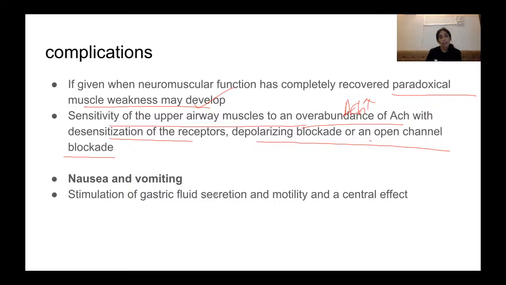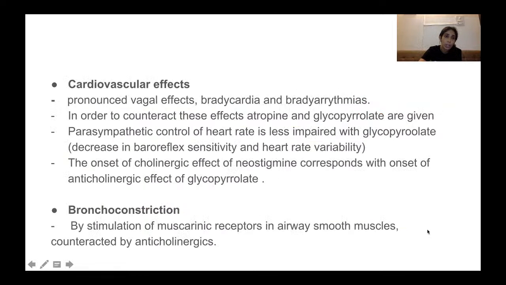It can cause nausea and vomiting through the muscarinic effect, stimulation of gastric fluid, counteracted by anticholinergic drugs. Your cardiovascular side effects, like I said, are pronounced vagal bradycardia and bradyarrhythmias. In order to counteract these effects, atropine and glycopyrrolate are given. The parasympathetic control of the heart rate is less impaired with glycopyrrolate.